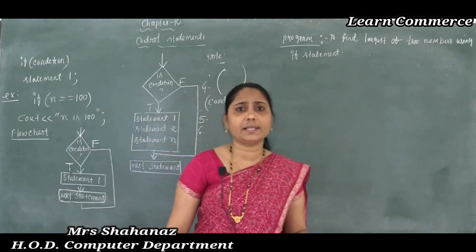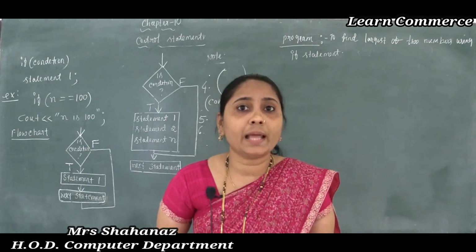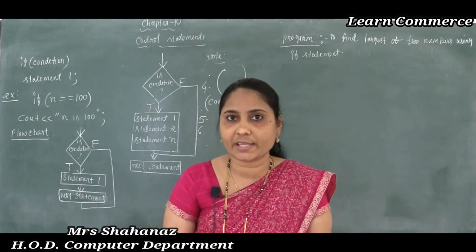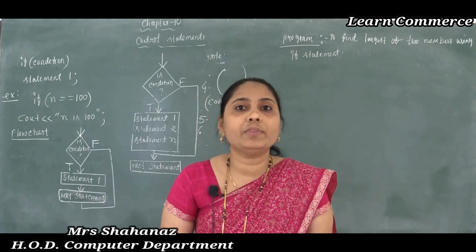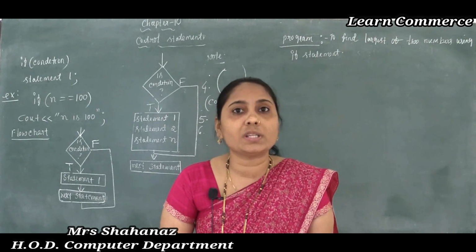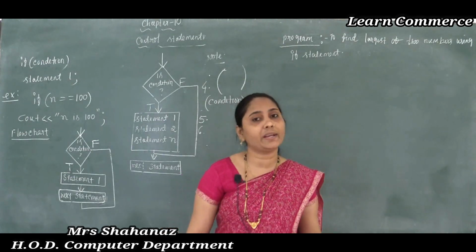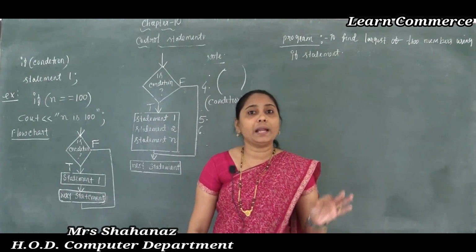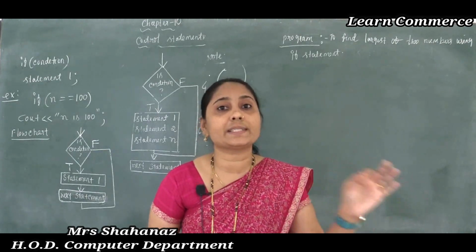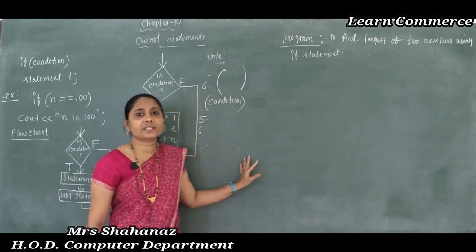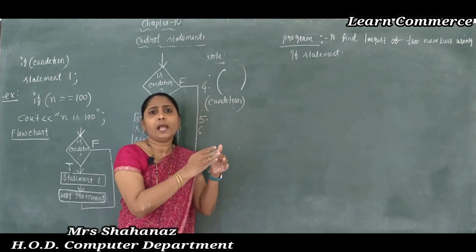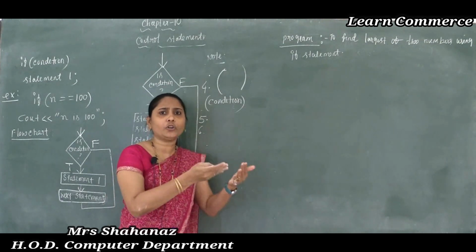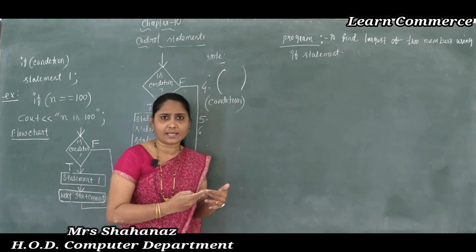And the last point: if the condition is false, the control skips statement 1, correct? If the condition is false, does statement 1 execute? No. So if the condition is false, the control skips statement 1, and then it goes to execute the next statement in the program, called statement 2. That means it moves on to the next point. If the condition is true, it executes the statement, but if the condition is not true, it again moves to the next statement to execute.